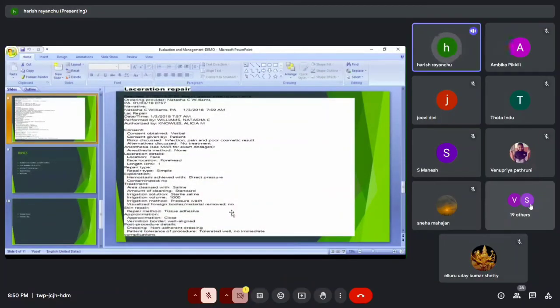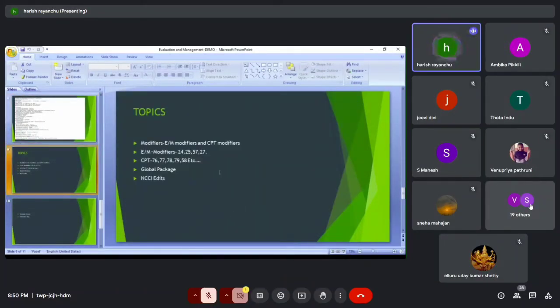Because I have 2 more minutes, just give me. Okay, guys, in modifiers also, I am going to cover these topics. We have E/M modifiers 24, 25, 57, 27, and CPT modifiers 76, 77, 78, 79, 50. I'm just showing examples here. We will take a modifier session separately, and also the global surgical package, and NCCI edits, how we can use the NCCI edits. I will take that session also.